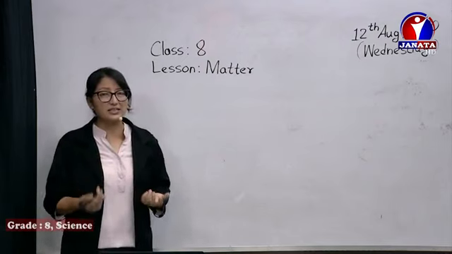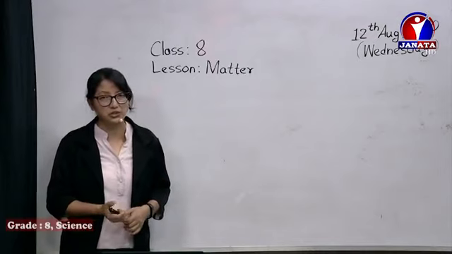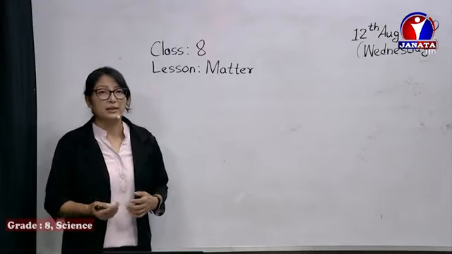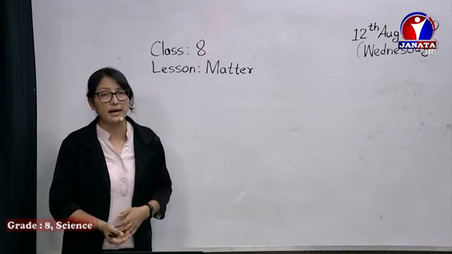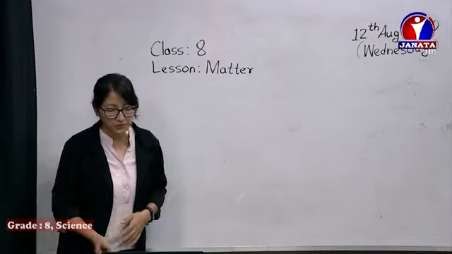But when you dissolve sugar in milk, we cannot see the sugar particles in the milk after it's dissolved. It's mixed. We cannot see through our naked eyes. So such a mixture is called homogeneous mixture. These are the types of mixture. In further lessons, we have a separate lesson named mixture, where we'll learn again about what is a mixture, what the types are, and the methods of separation of mixture.